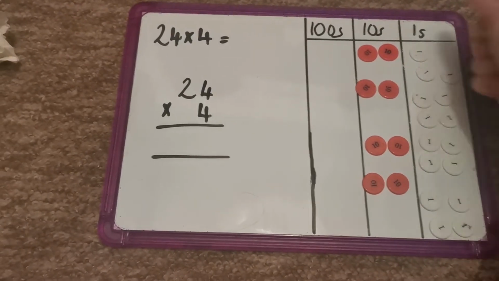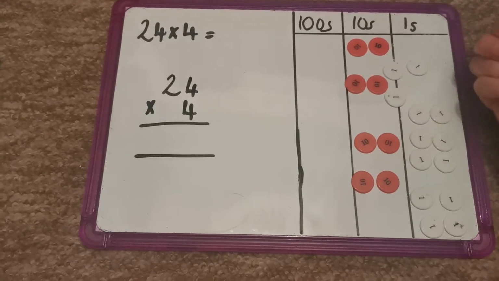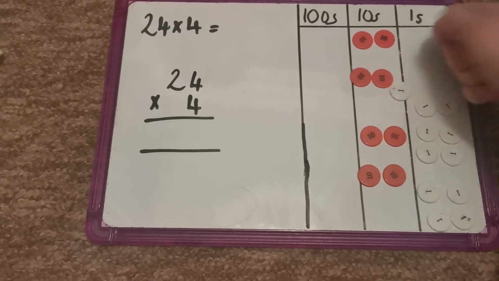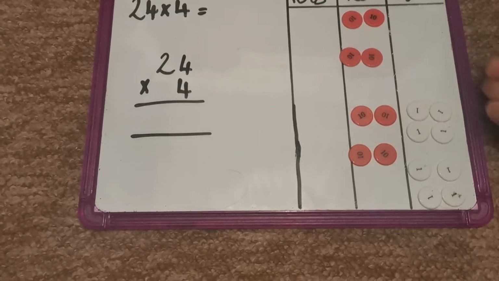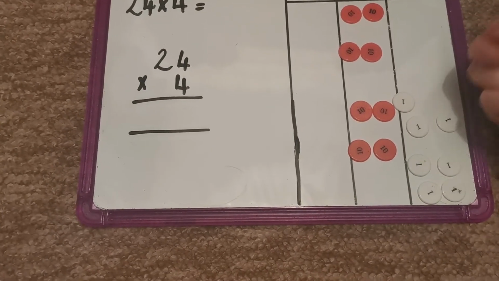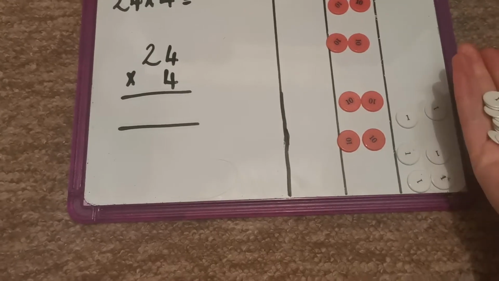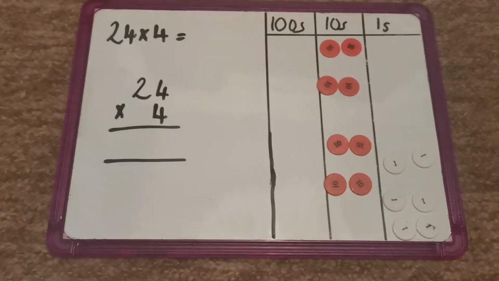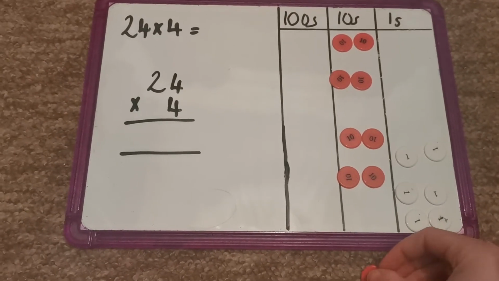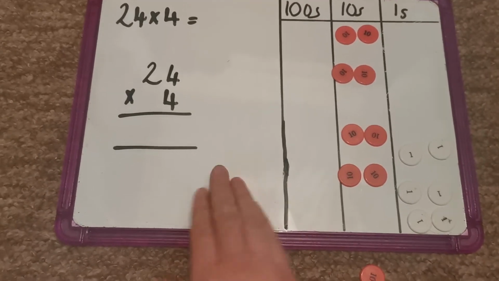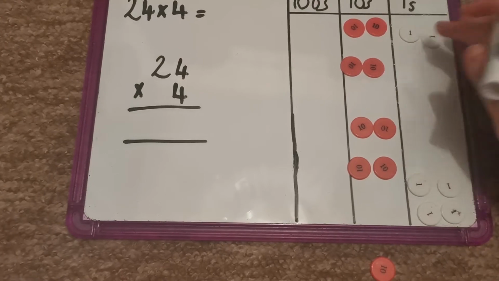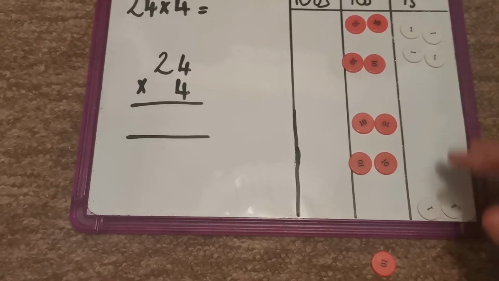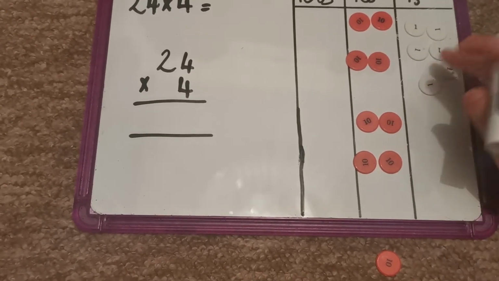So let's see, 1, 2, 3, 4, 5, 6, 7, 8, 9, 10. I've got 10 ones and I'm going to regroup them and replace them with a 10. Now I'm left with 1, 2, 3, 4, 5, 6 ones.